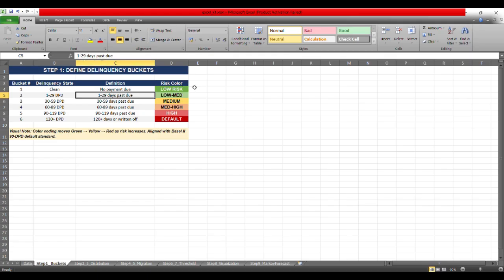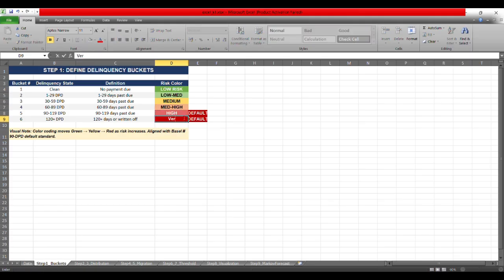If you see the color coding, it is gradually increasing from green to red, meaning from low risk to medium risk to high risk, and then the default. These two are the default status, and this is the very high state.